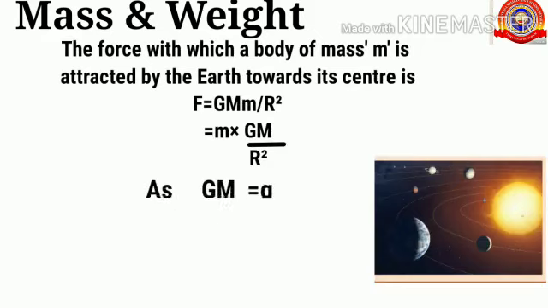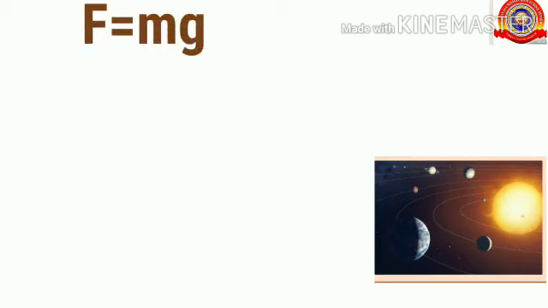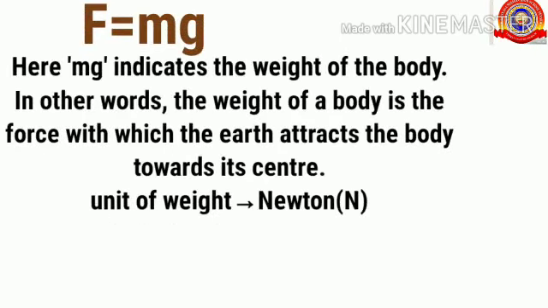The force with which a body of mass m is attracted by the earth towards its center is F equals G M m divided by r square. We know this is the equation for finding force of gravity, where capital G is the gravitational constant, capital M is the mass of the earth, small m is the mass of the object, and r is the radius of the earth. As we know, G M by r square equals g, that is acceleration due to gravity. So this equation changes to F equals m into g, that is mass into acceleration due to gravity.